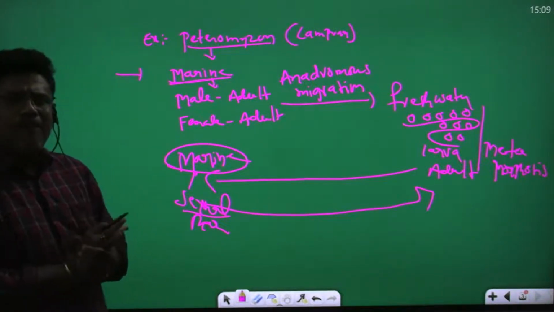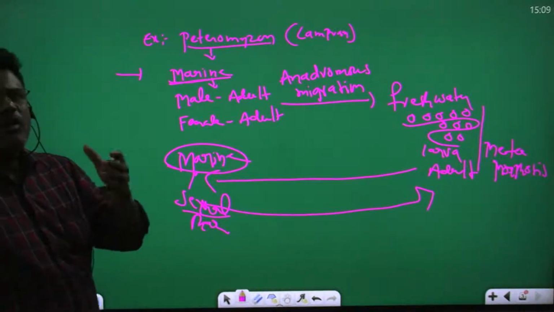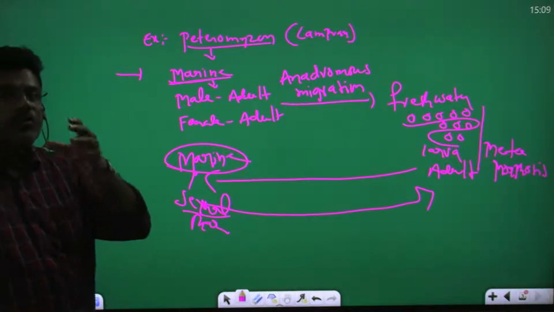So this is the Petromyzon life history. Listen here, in cyclostomata, the best example is Petromyzon. Petromyzon, common name lamprey, lives in marine water.